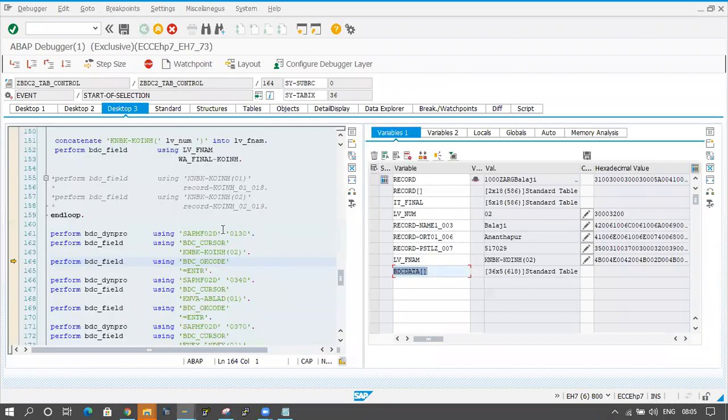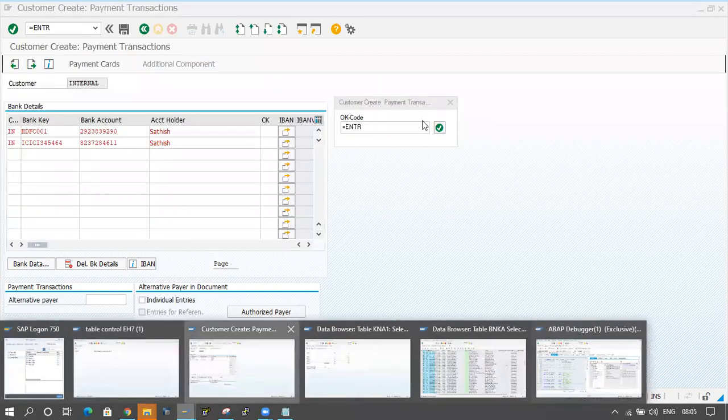By default the code came like this. I have recorded for two records, two bank accounts. That is why 01 and 02 is coming here. So we should not take like that. We have to change that now. Click on F6, and I will finish this here.